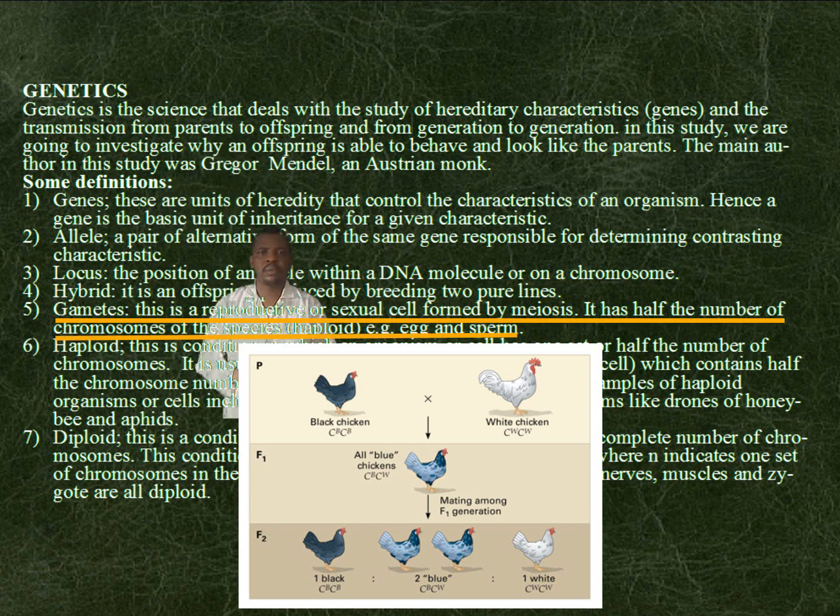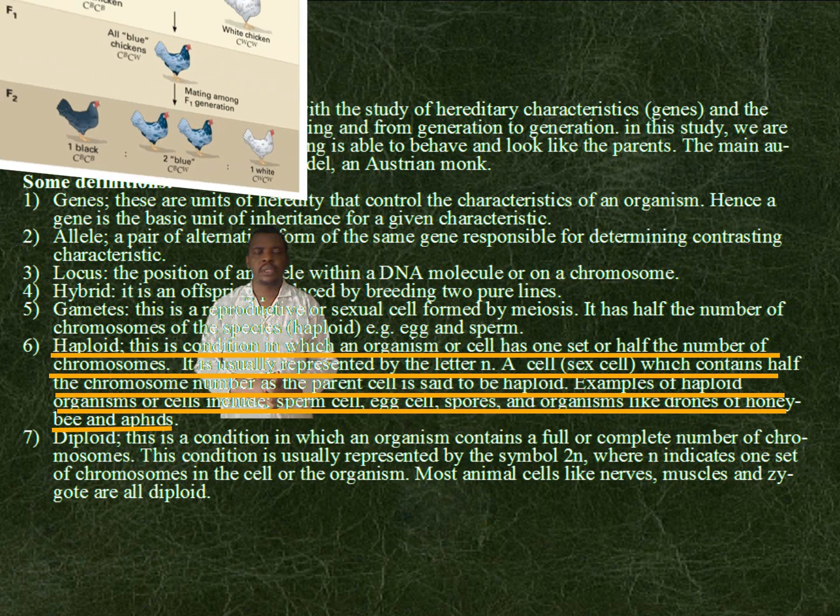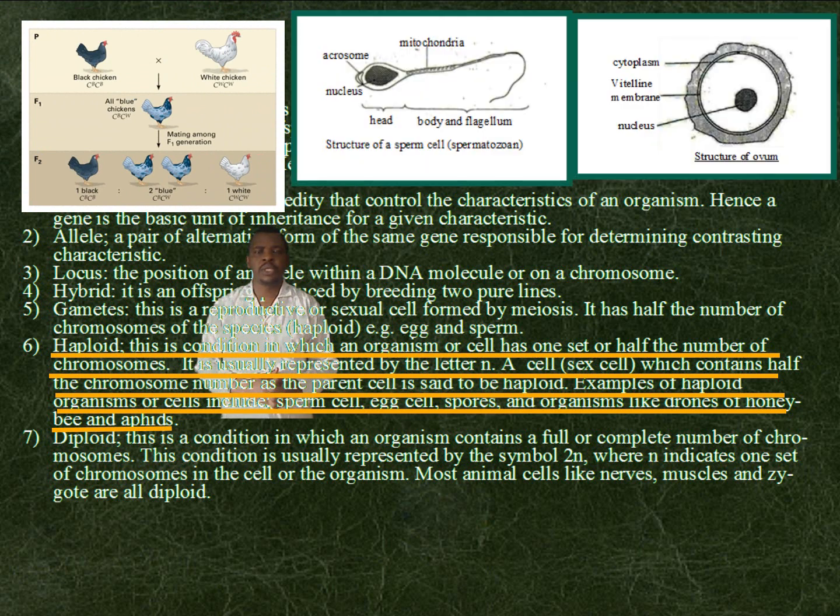A gamete is a reproductive cell or sexual cell formed by meiosis. It has half the number of chromosomes of the species, that is, the haploid number. Example, sperm cells and egg cells. Haploid. This is a condition in which an organism or cell has one set or half the number of chromosomes.